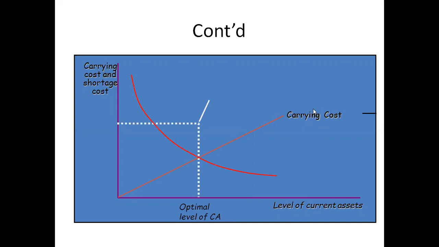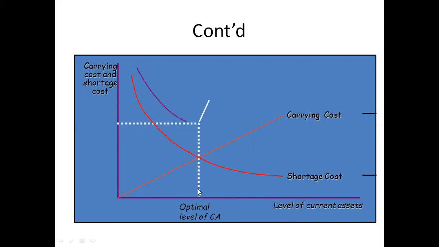Now if you see the shortage cost, if the current assets are more, there is no shortage, so the shortage cost is less. But if I go on decreasing the current assets, then what happens to the shortage cost? It goes on increasing. So if you have more current assets, you'll have more carrying cost. If you have less current assets, you'll have more shortage cost. So which is better? It's better to have a combination of both, or both being equal. The point at which they intersect is called the optimum level of current assets.